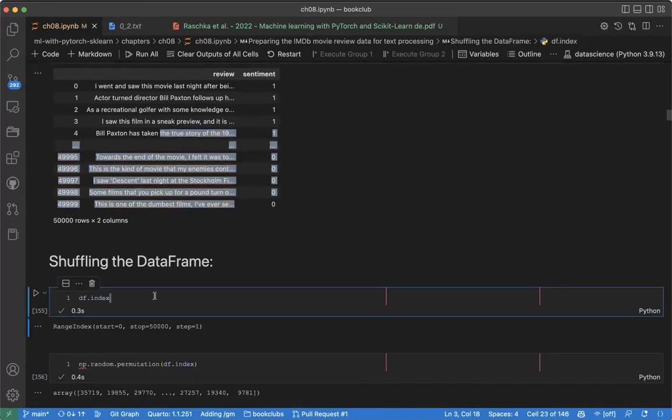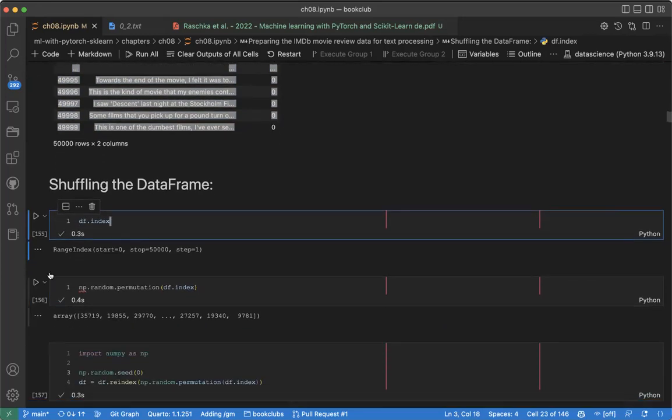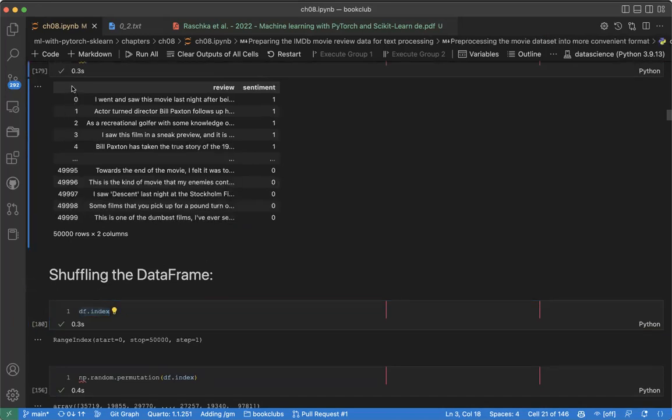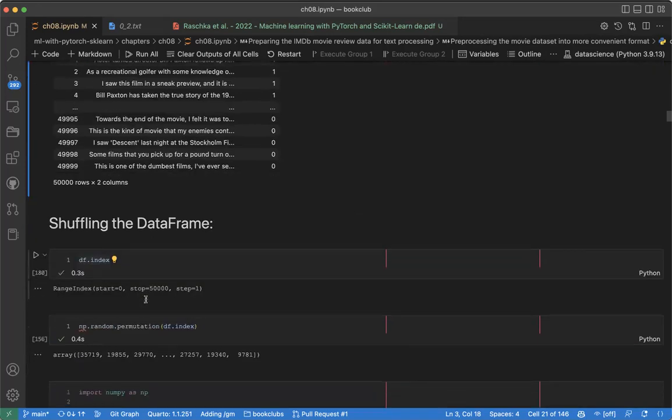So how can we shuffle the data? One approach is to find the index of the data frame. Here you can see df.index tells you it is a range. This is the index of the data from 0 to 49,999, and it starts from 0, meaning we have 50,000. It starts from 0 and steps by 1. Now it means we have 50,000 rows, right?